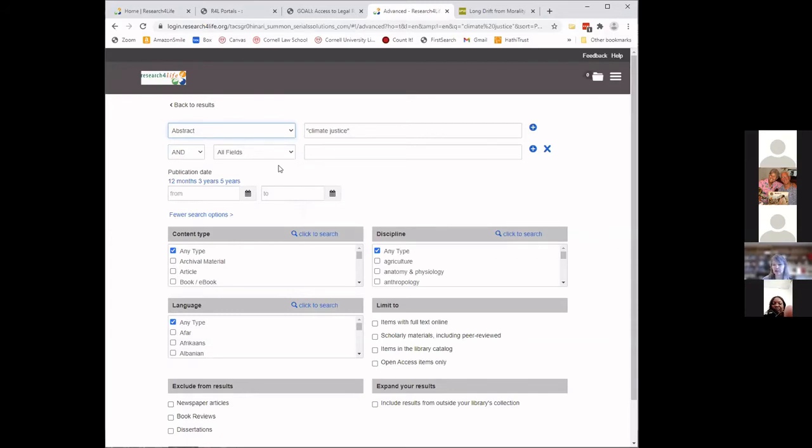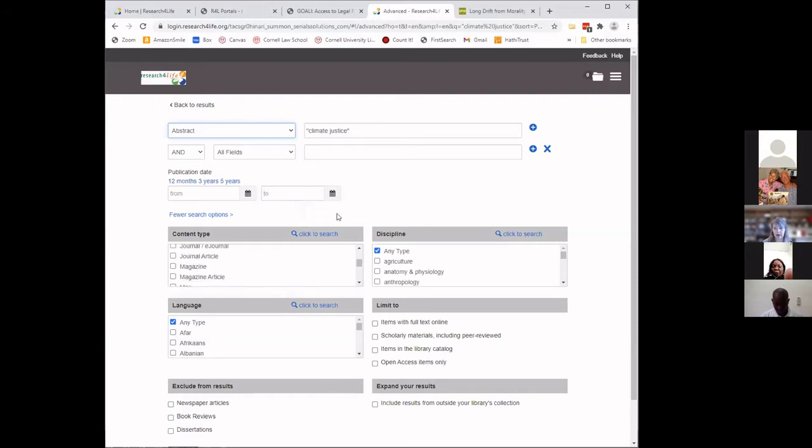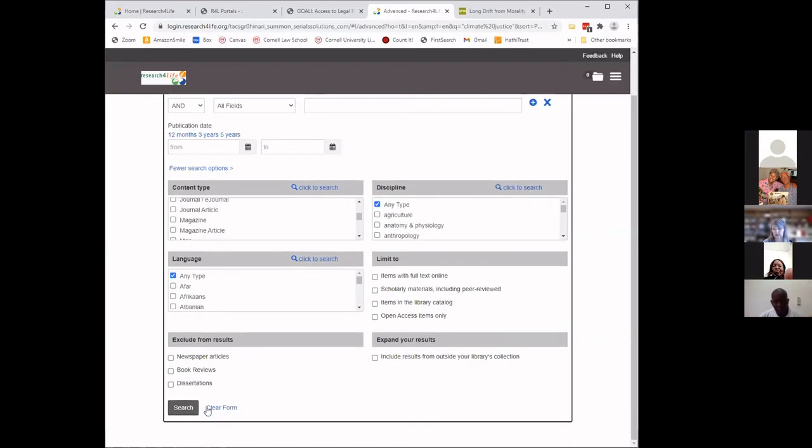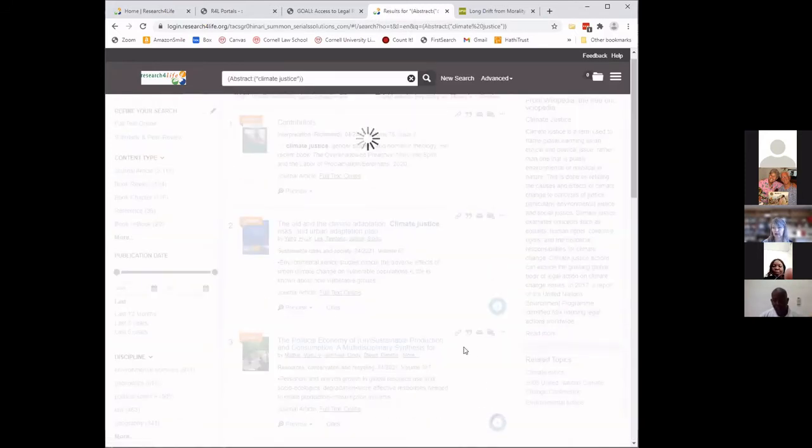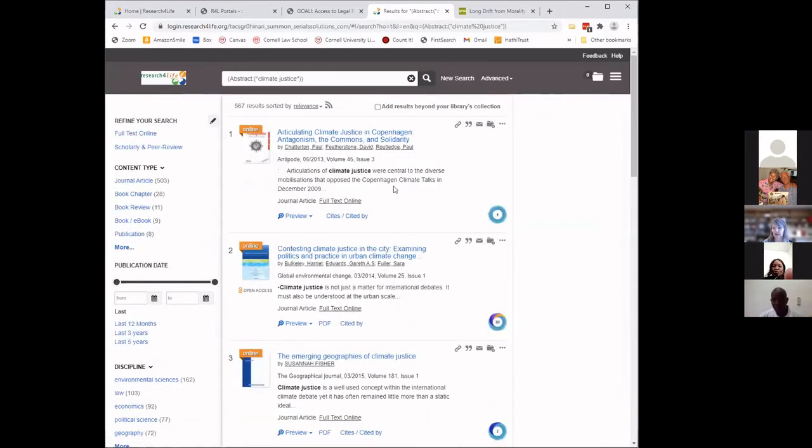If I search just within the abstract, I'm more likely to get articles that are directly on point for my topic of climate justice. And so if I go ahead and search, let's see how many articles I get with the abstract. I get 567 articles where climate justice is mentioned in the abstract.